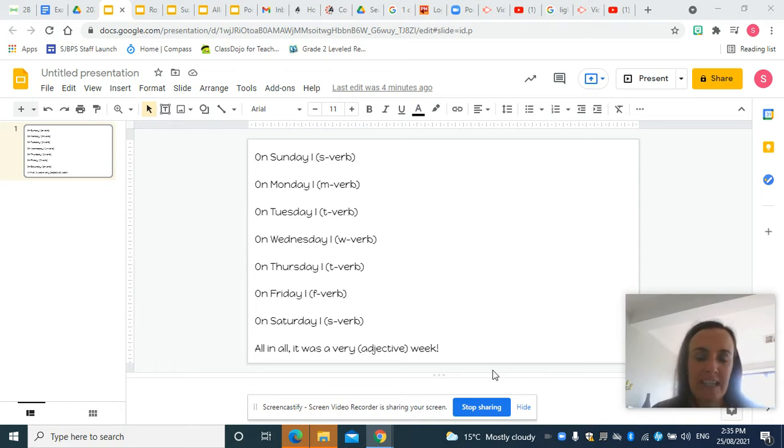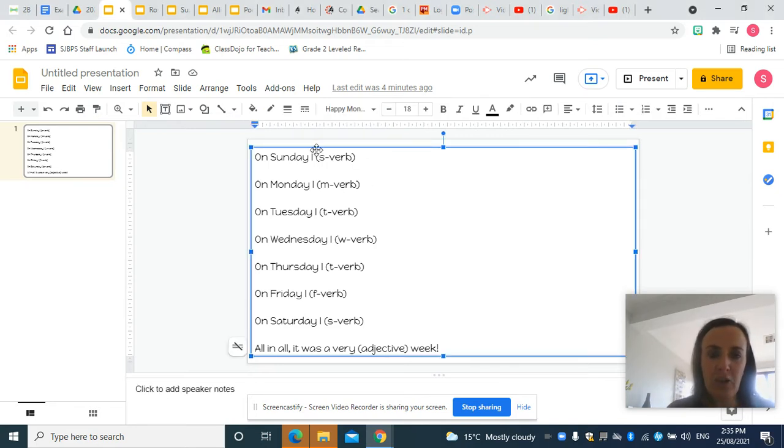So you just need to think of a verb, which we know is an action word, something that you can do. And you need to try and think of an action verb that matches with the same letter as that day of the week. So for the first one, it says on Sunday, and then it's got in brackets S verb. That means you've got to think of something starting with S, an action verb.